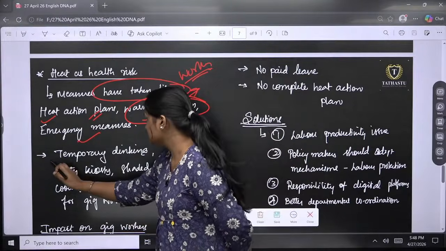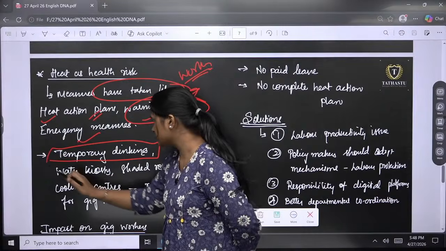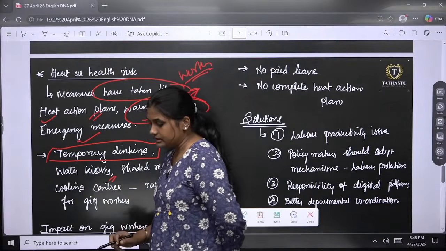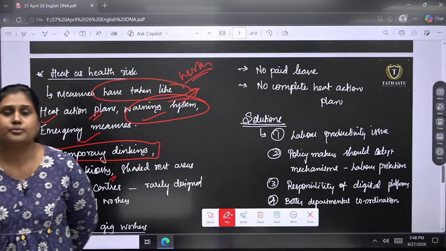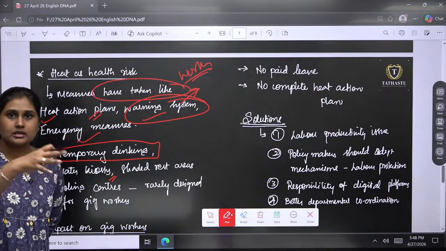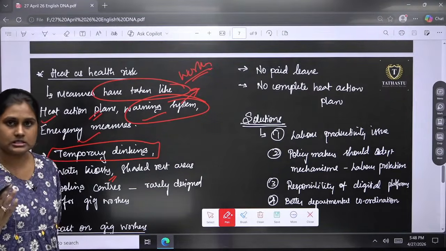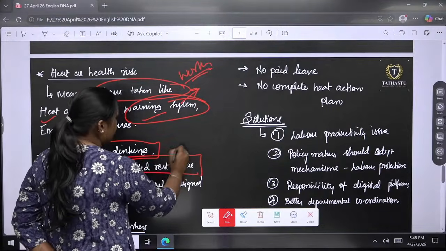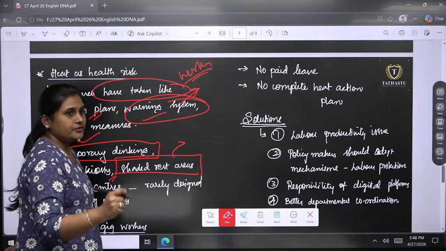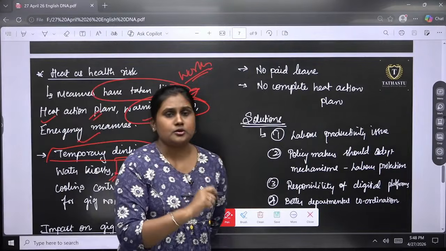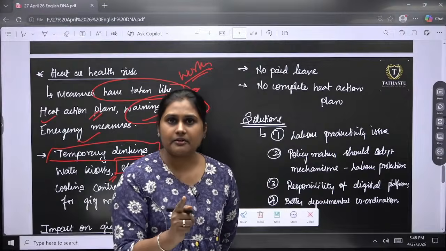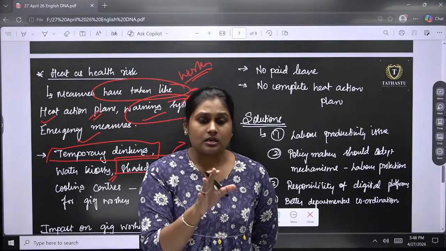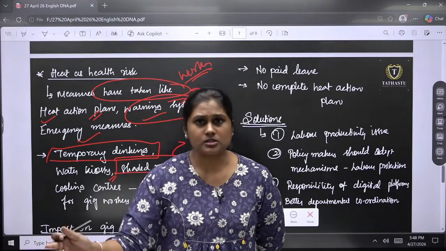And second thing, temporary drinking water kiosks have been given, but it is not very frequent, and the urban planning is not along with these. The shaded rest areas have to be provided, but it is very rarely done. Even the hotels and restaurants have very bad habits, where the delivery partners have to stay out of the restaurant.